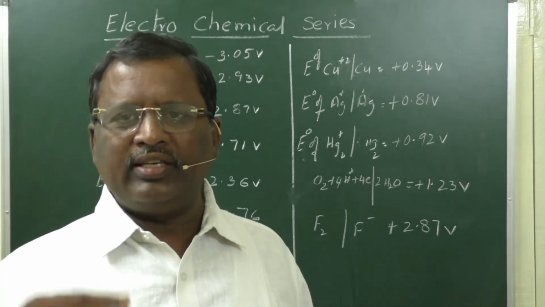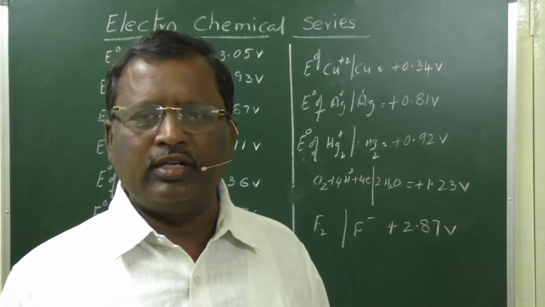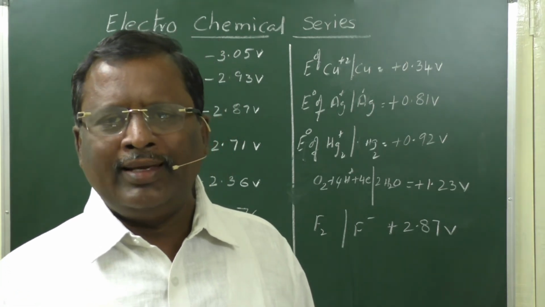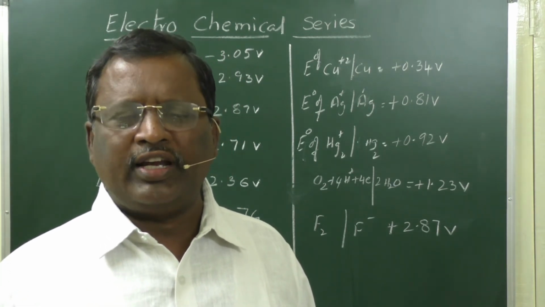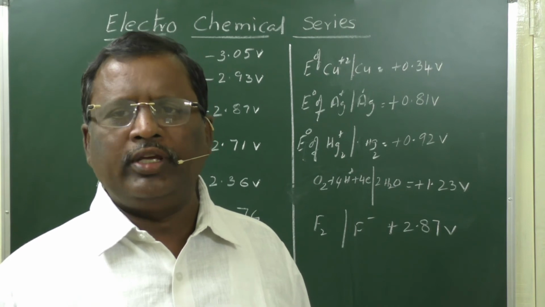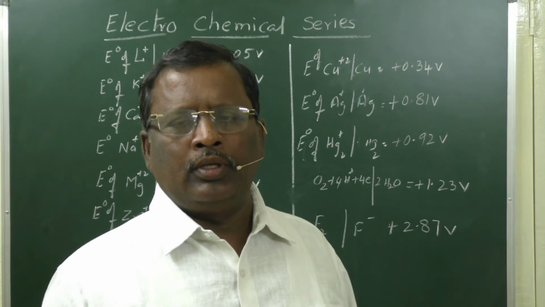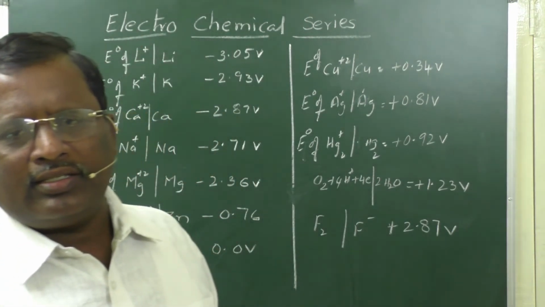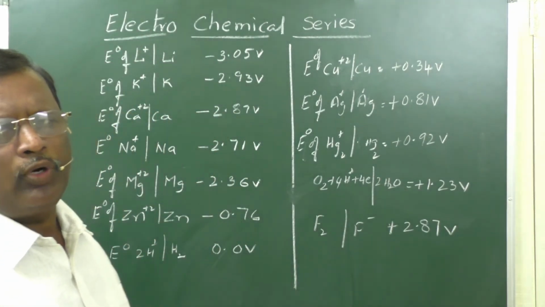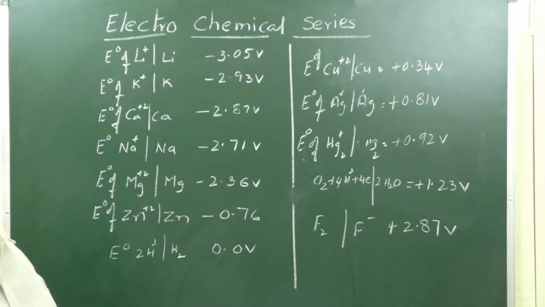If you make a series in increasing order of the reduction potentials, that series of standard electrodes is said to be the electrochemical series. This electrochemical series has utmost importance while studying the properties of different elements.